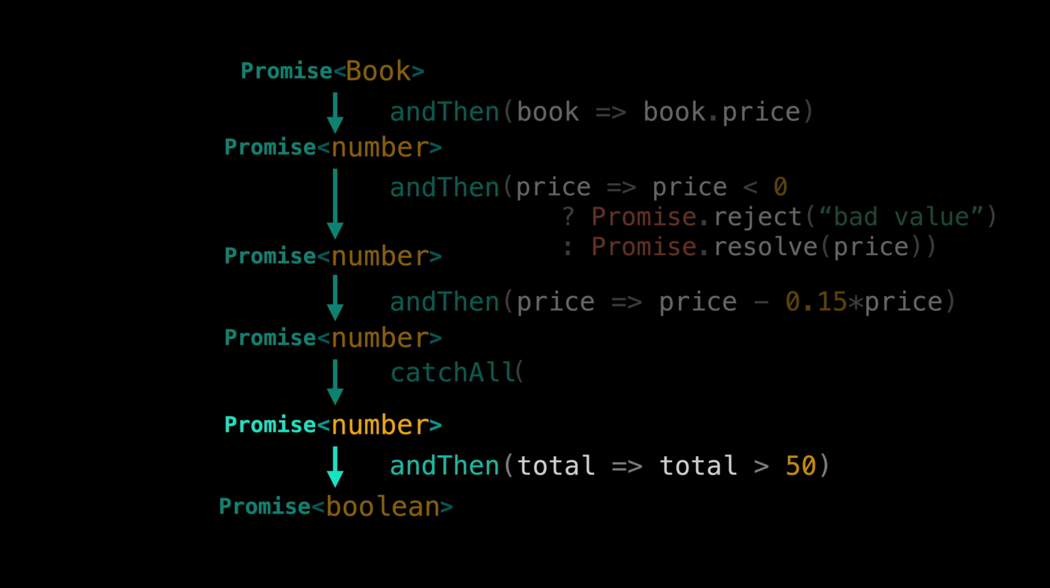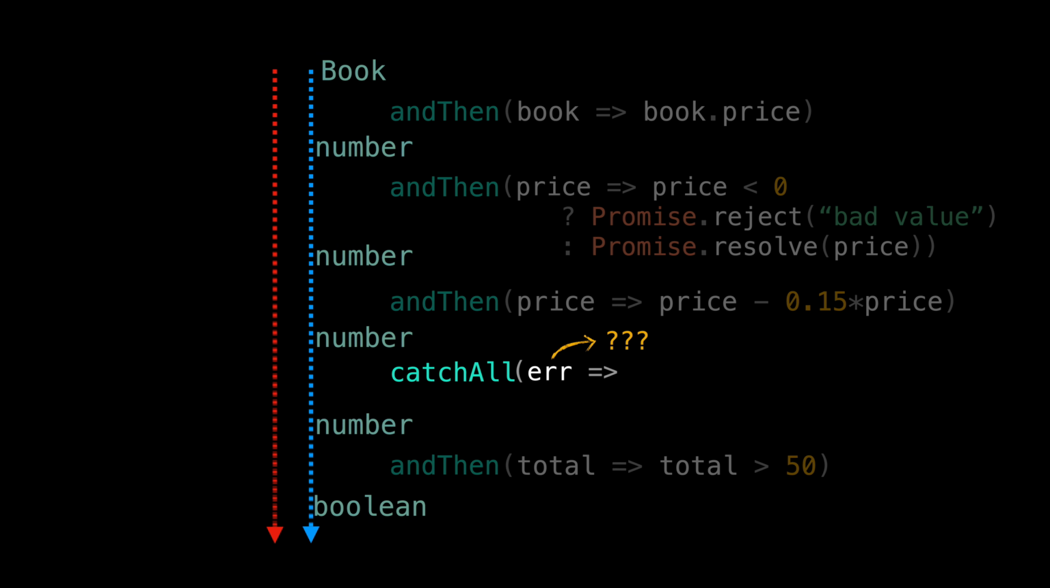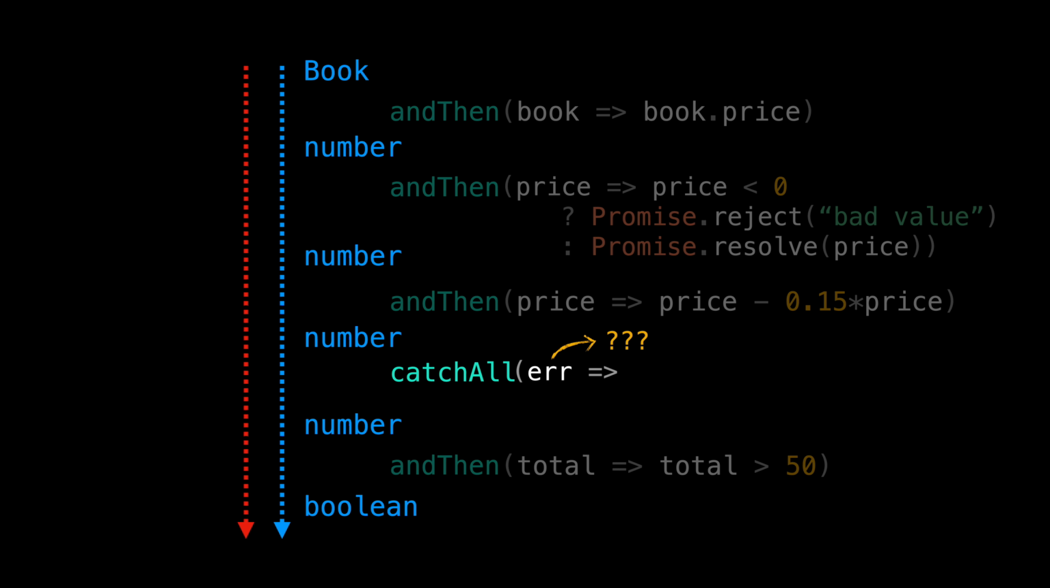Okay, only by looking at the types in our code, we could figure out what should be the output type of the happy path for our catchAll function. But what about the rejection path? In other words, by just looking at the types, can we tell what is the type of catchAll input here? Let's visualize this. Promise chains are handling two channels of data flow at the same time. One is for the happy path, and the other one is for the error or rejection path. We already know the types of our happy path step by step. But what about the error path?